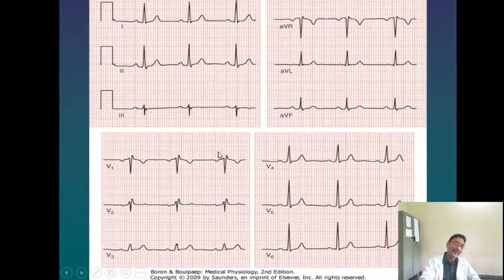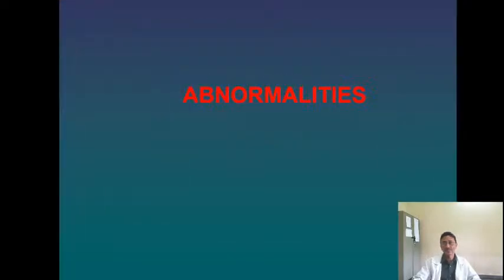So this is a complete ECG when you see all the waves, the P wave, the QRS wave and the T waves in different leads. When you want to come to a diagnosis, you have to compare all the QRS complexes, P waves and the T waves with respect to the various leads. Now let us see what the abnormalities are.